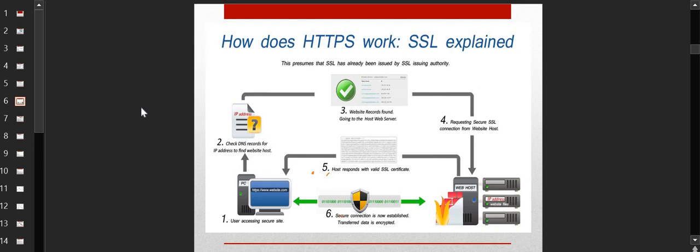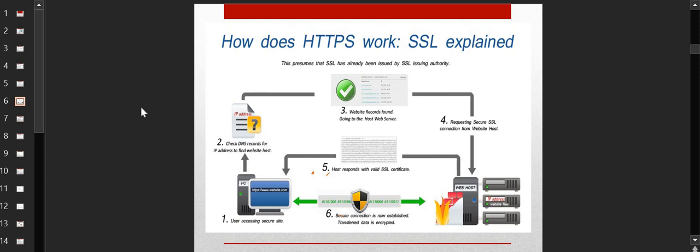There will be a mapping. So the conversion will happen from google.com to that IP through the DNS records. First the check is done at the DNS record to find the IP address. Once you get the IP address, you will be able to access that website, right? Because now you know the address where the data resides.